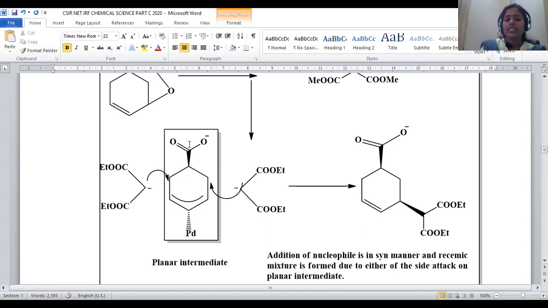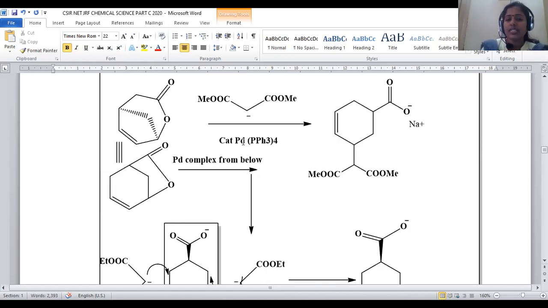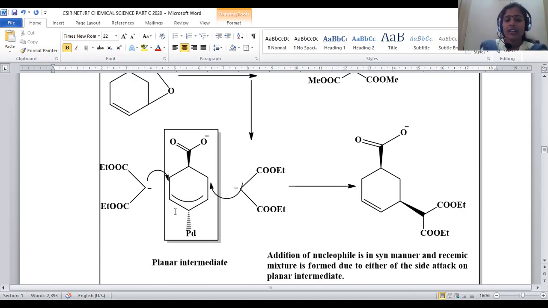So here, ester and palladium both are bulky in nature, because palladium, not only a single palladium, it is already associated with ligands around it. That's the reason why both stereochemistries should be convenient when this ester is on the top side and palladium is on the bottom side, right?